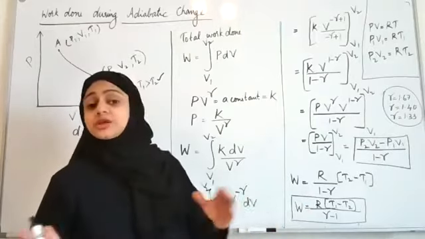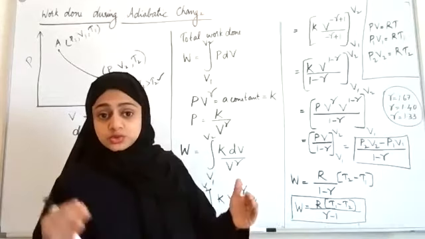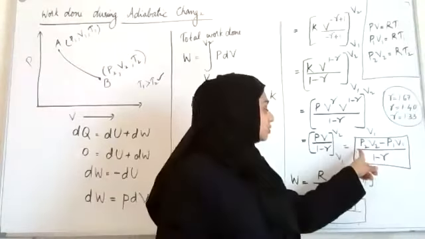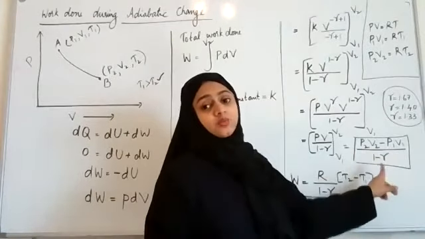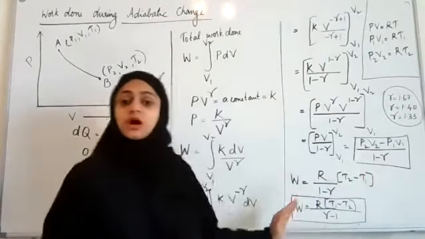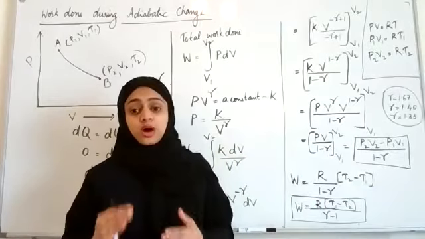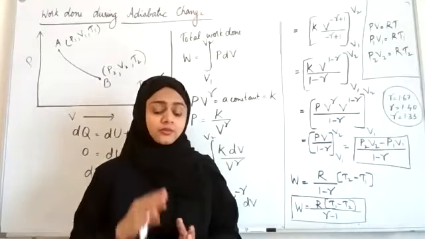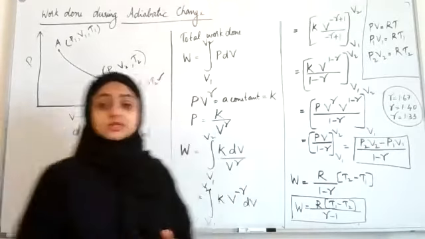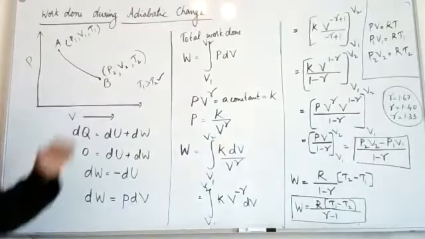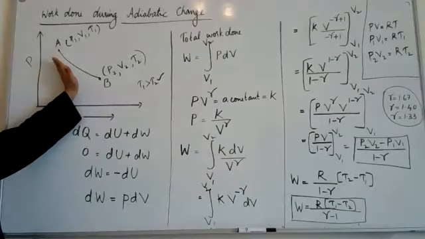Or if you know the pressure and volume at the two stages, you can use this formula: P2 V2 minus P1 V1 by 1 minus gamma. So both are expressions for the work done by a gas during an adiabatic change. Is this clear to you? How we derive the work done during an adiabatic change?